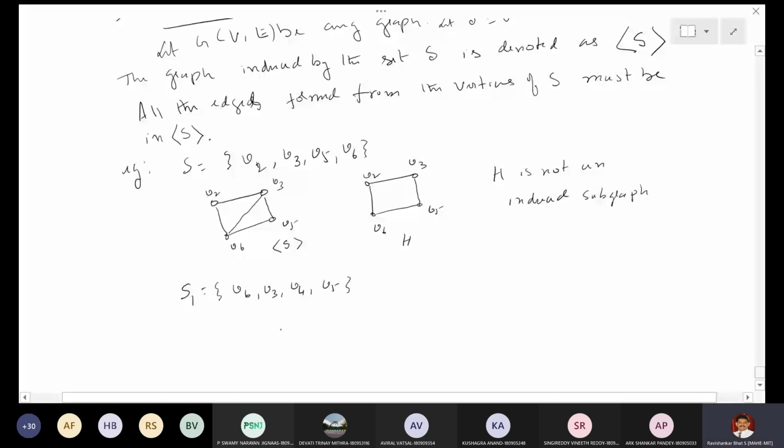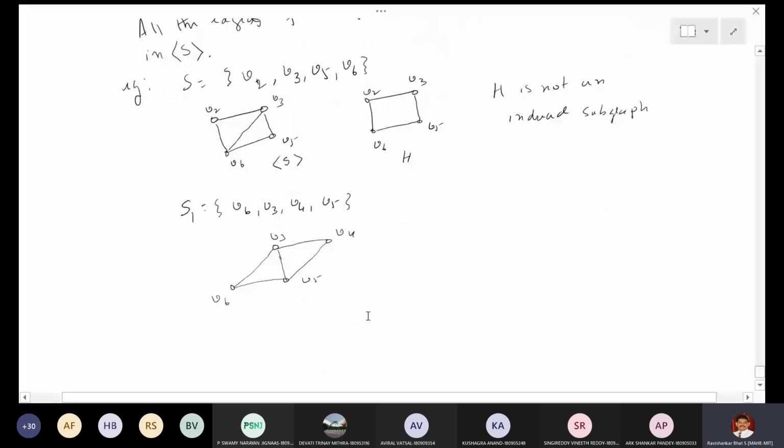This is V3, this is V4, this is V5, this is V6. The edges found from this are: this edge is there, this edge is there, V6, V5 edge is there, and this edge is there. So this is another induced subgraph. I call this the graph induced by the set S1.